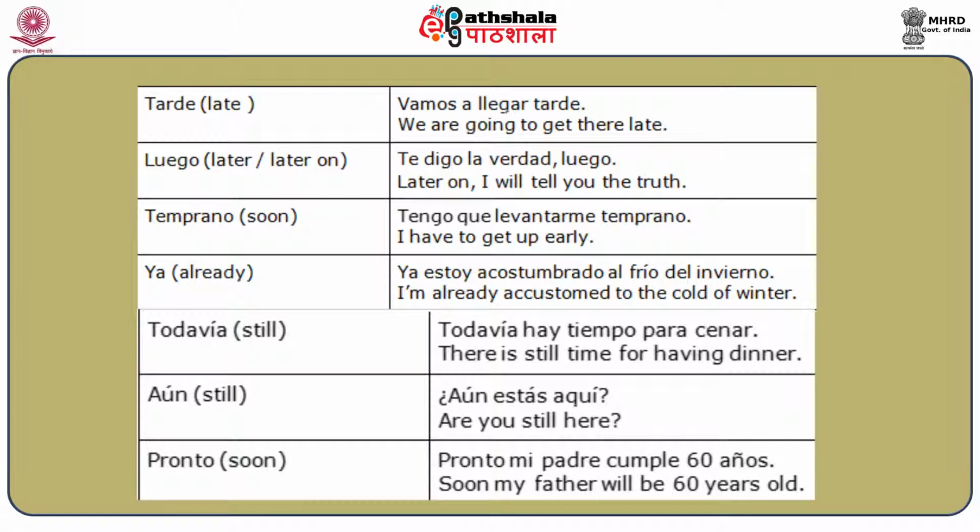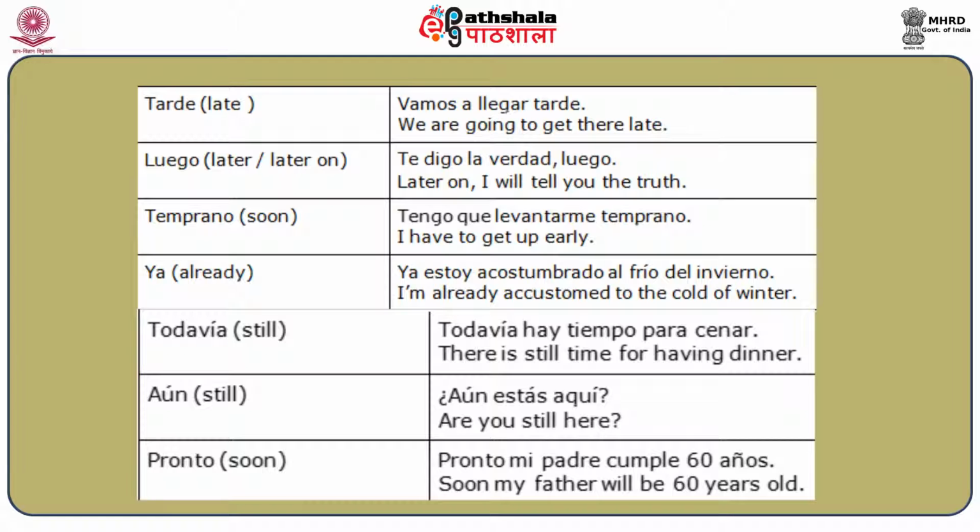Other adverbs of time are temprano. Temprano means soon, and ya means already. So for example, with temprano, if I say I have to get up early, it will be tengo que levantarme temprano.